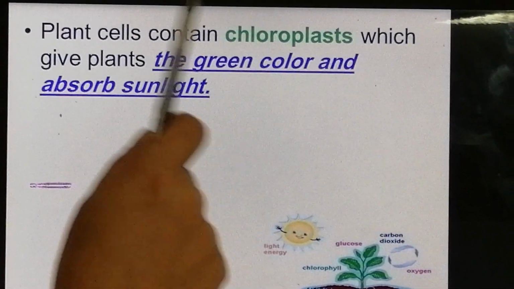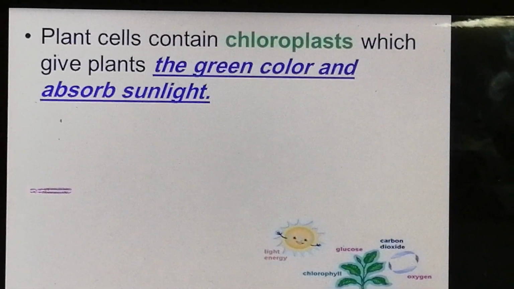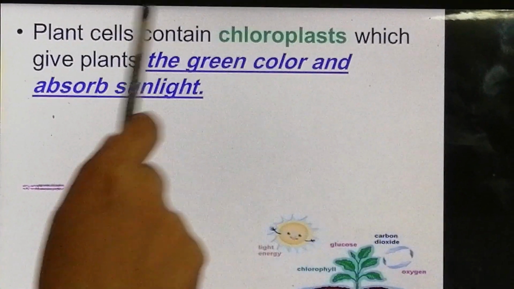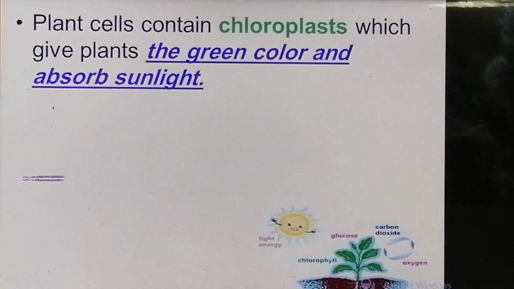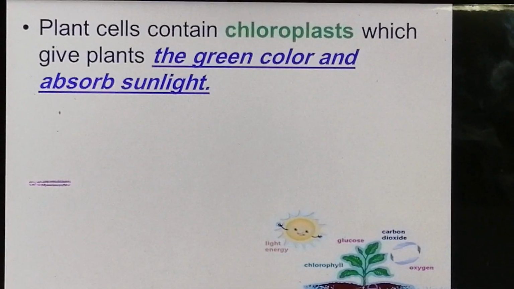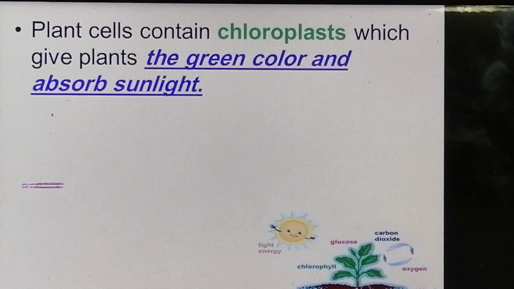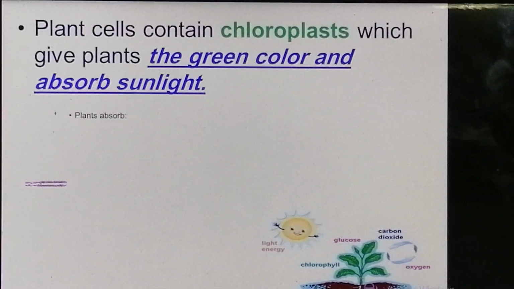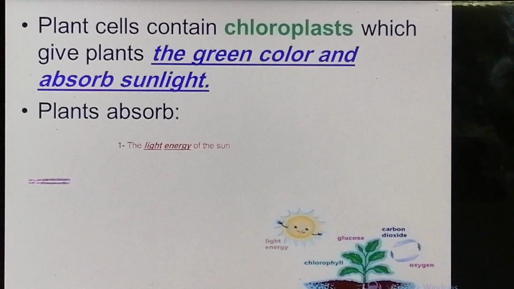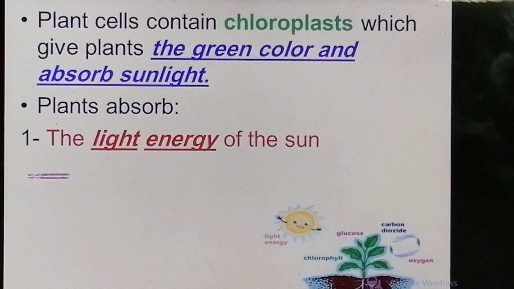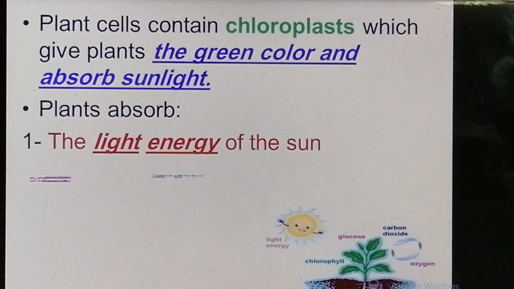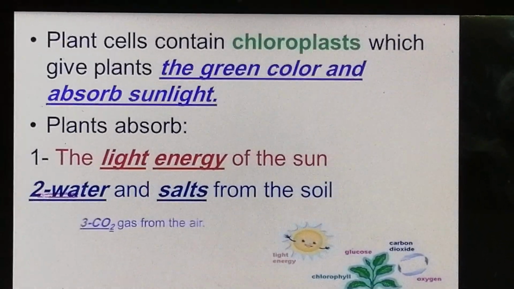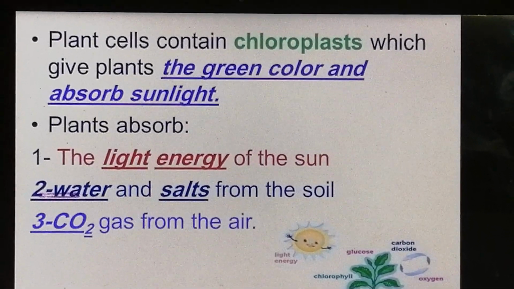Okay, how can the plant absorb the sunlight? Because plant cells contain chloroplasts, which give the plant the green color, and the green color is given by the chlorophyll, and the chlorophyll is a substance that absorbs the sunlight. So the plant absorbs light energy of the sun, water and salts from the soil, and carbon dioxide gas from the air.